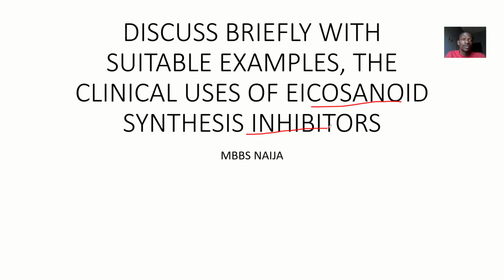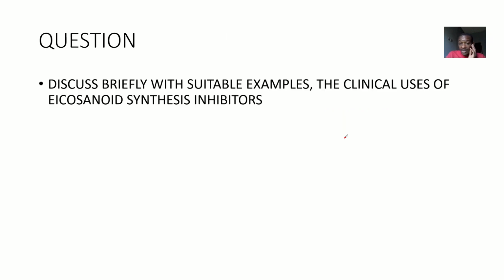aggregation, okay? So if you find out that the actions of eicosanoids in the body are getting out of hand and you want to control it, since they mediate inflammation, immunity, and platelet aggregation, then you have to use some drugs that inhibit their synthesis, right? So we'll be looking at examples of these drugs and basically their application to eicosanoid synthesis.